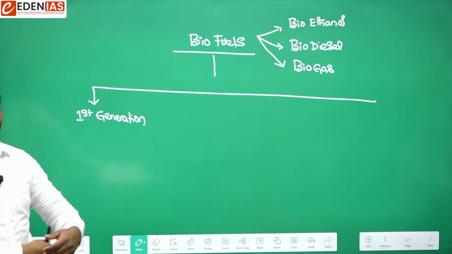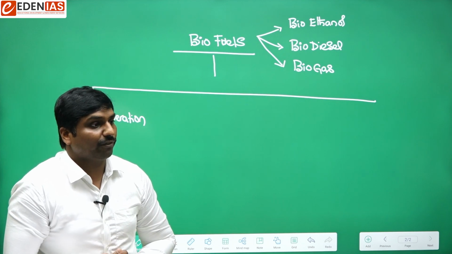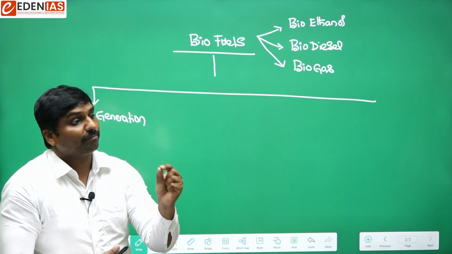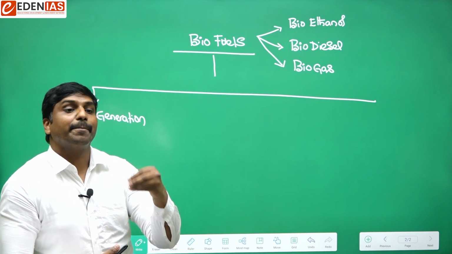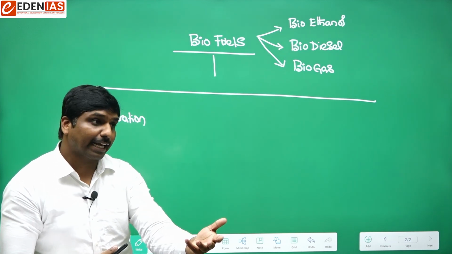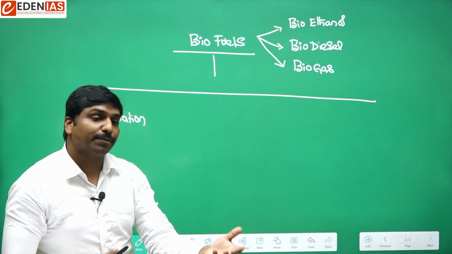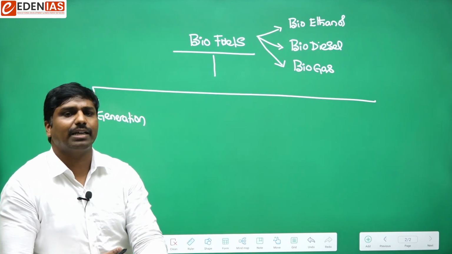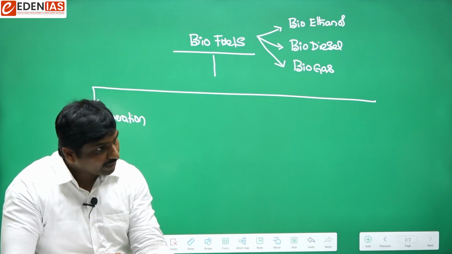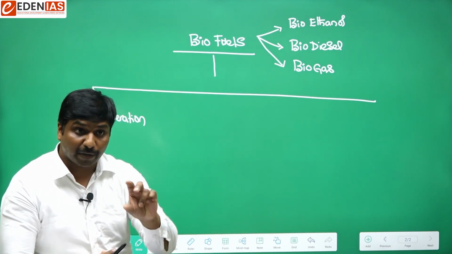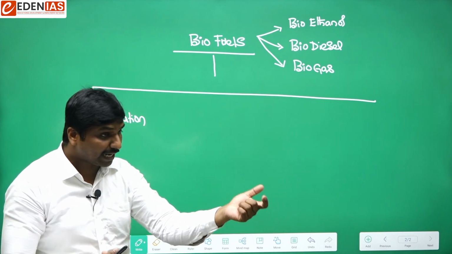When we talk about first generation biofuels, remember that these fuels have been produced by using biomass. Biomass can be anything that is produced from organic matter, from living organisms or living things. Living things include plants and animals, so biomass can be derived either from plants or animals.